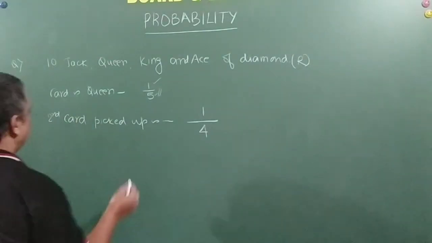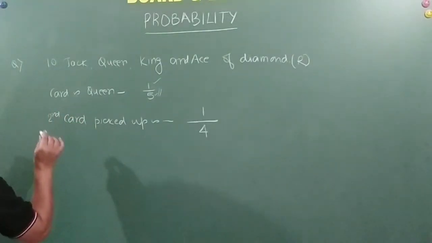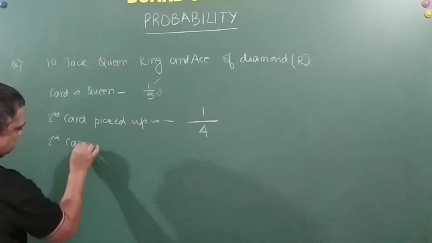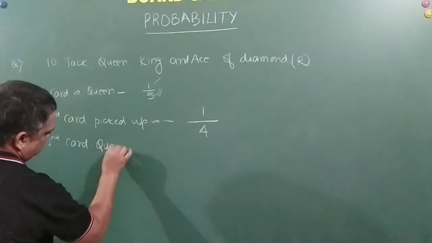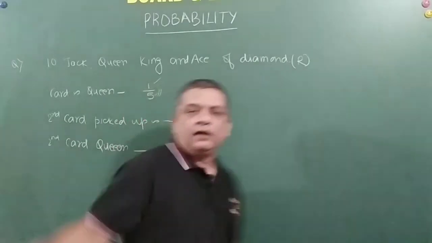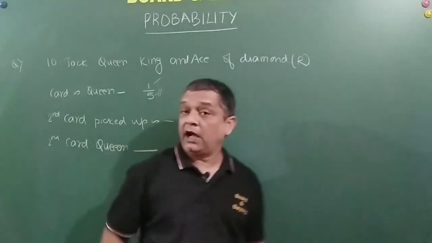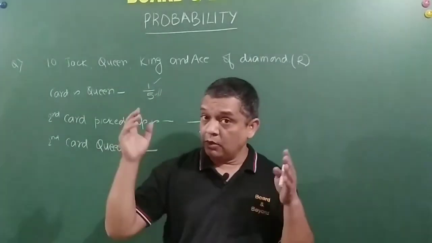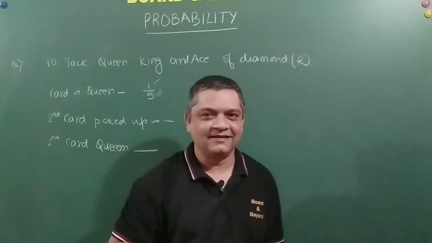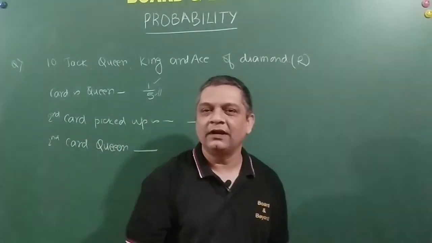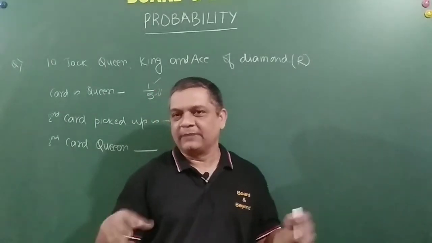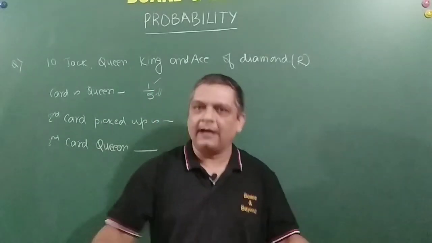And what is the probability that the second card drawn is a queen? Look here, friends. I got the queen first and put it aside. So now the deck of 4 cards doesn't have a queen. If it doesn't have a queen, the probability is always 0, because something is not there and I am trying to make that happen.